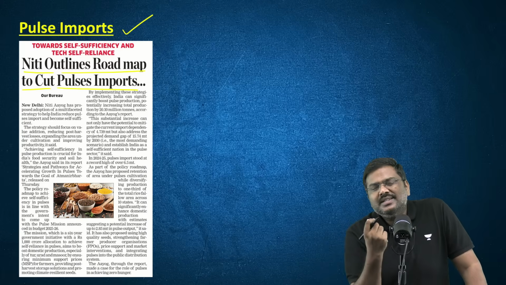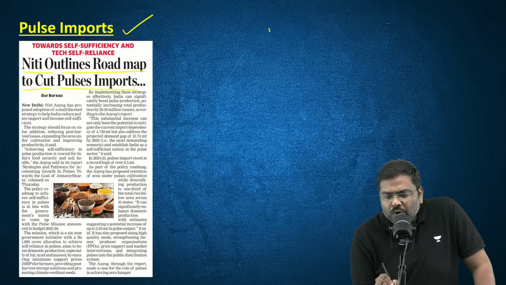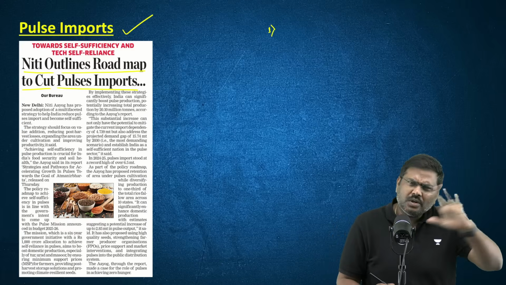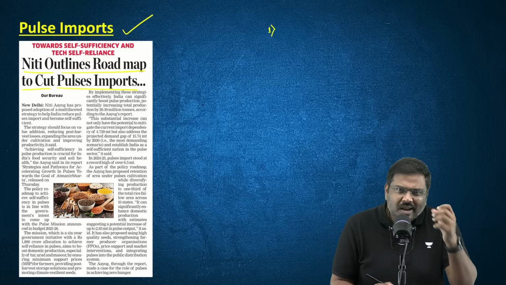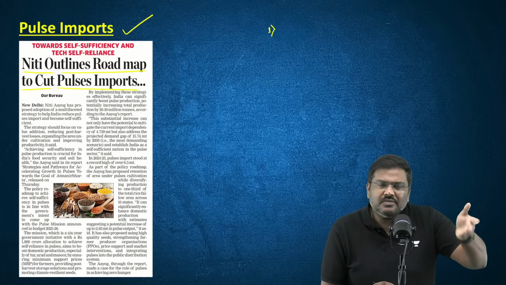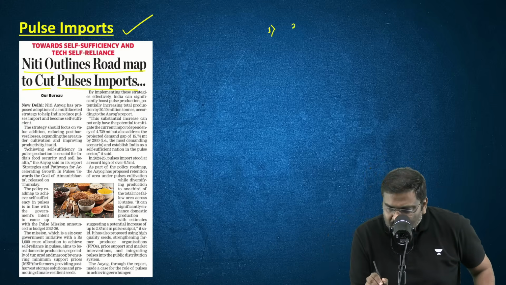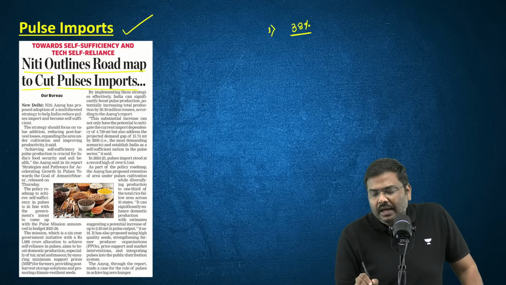But what is baffling, what is surprising, is that if you look at the total cultivable land used in the global market, and how much of this land is used for pulses, and out of that how much is used in India, you will realize that around 38% of the cropping area used for pulse cultivation is in India.